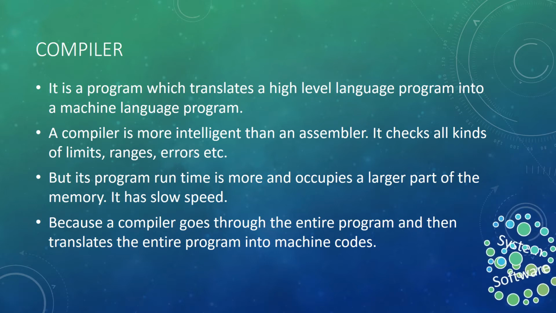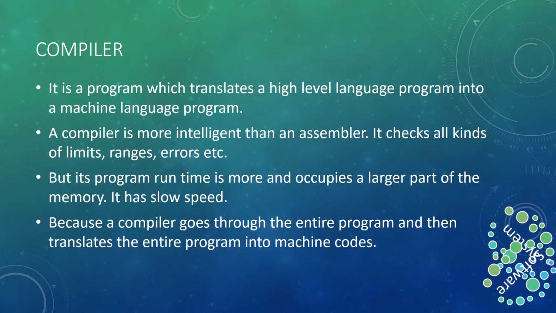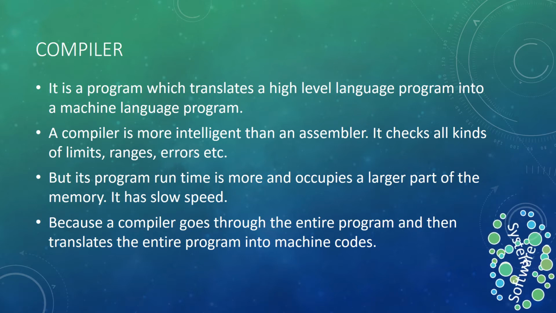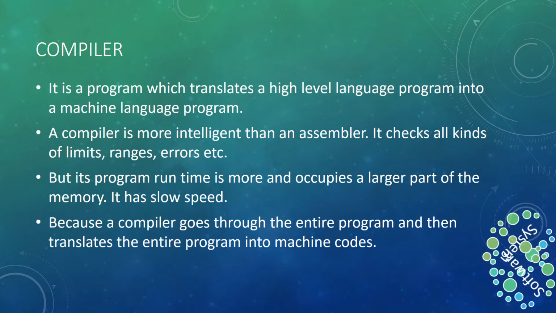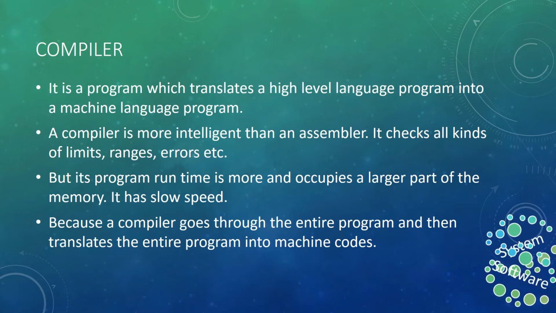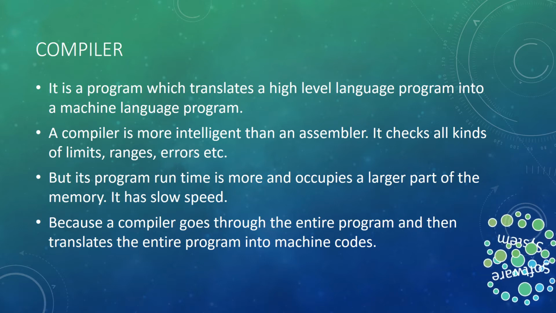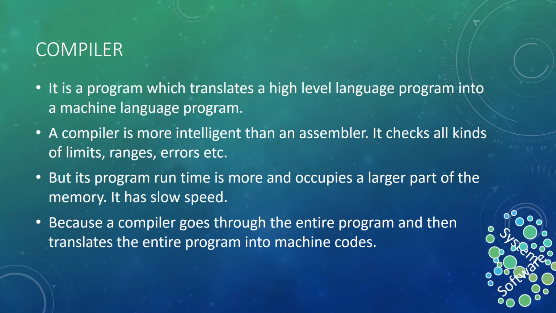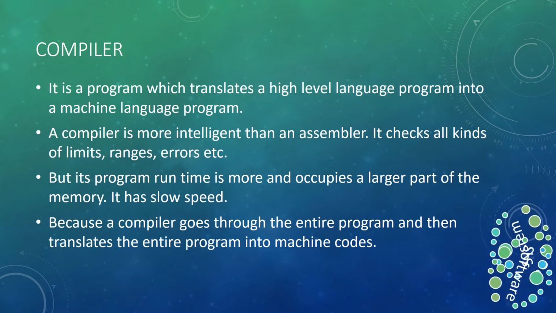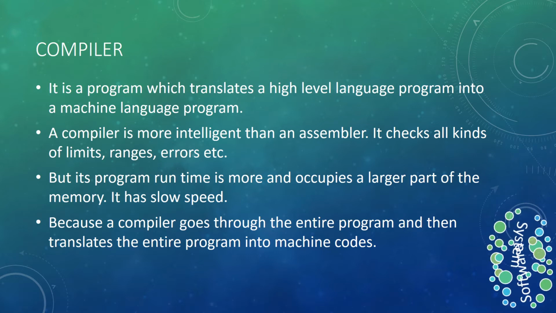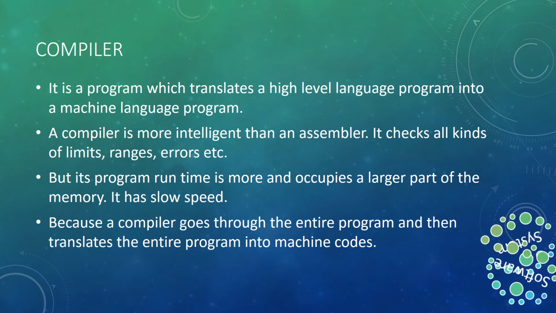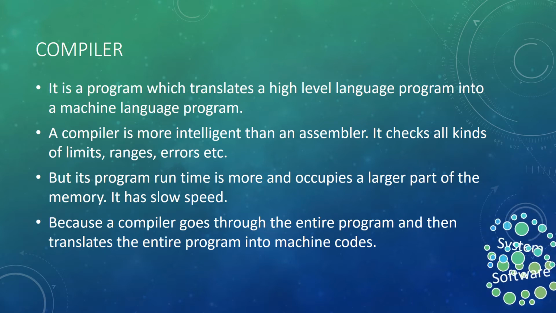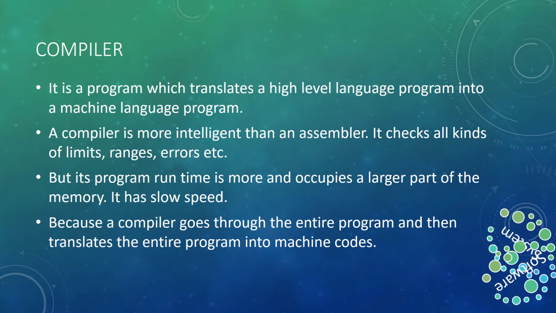Okay, so because of that it has to do lots of work, and that's why we say it is more intelligent than an assembler. It checks all limits, ranges, errors, etc. Particularly, the compiler compiles the entire program at once. It checks all the resolutions, memory references, programming logic too, up to some level, and the output is there or not. Okay, so a compiler goes through the entire program